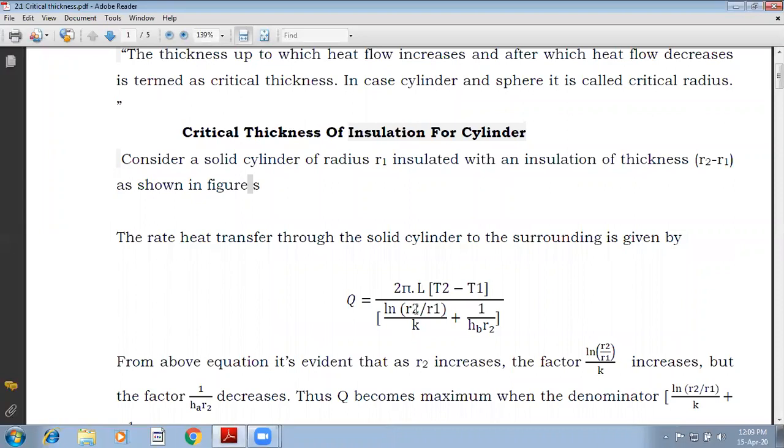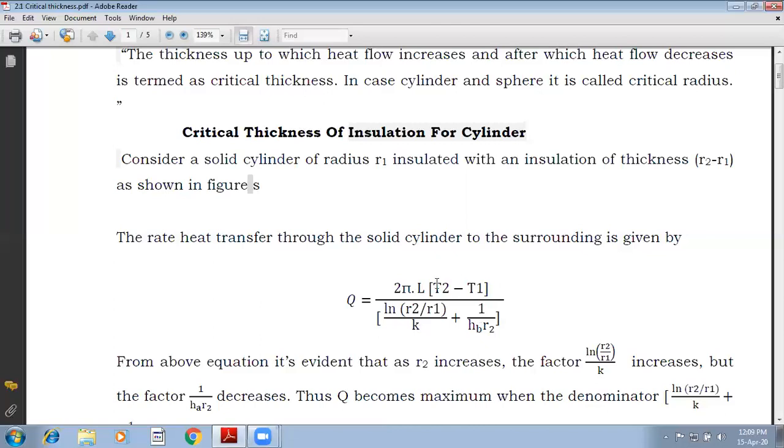This is nothing but R1 plus thickness of the insulating material. So that comes to be R2. Let the cylinder be having a length of L. Let the thermal conductivity of the insulating material be K. When it is exposed to the air, let us consider it is having coefficient of heat transfer as Hb.